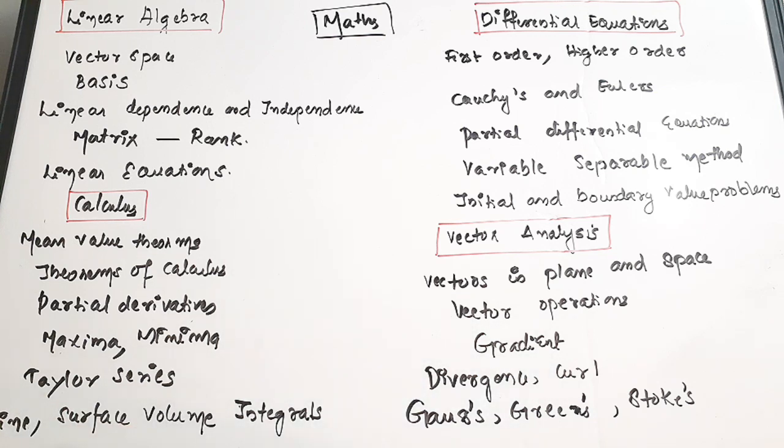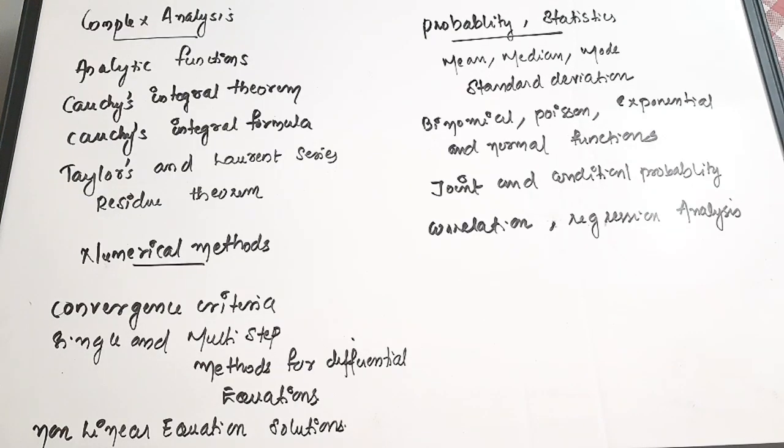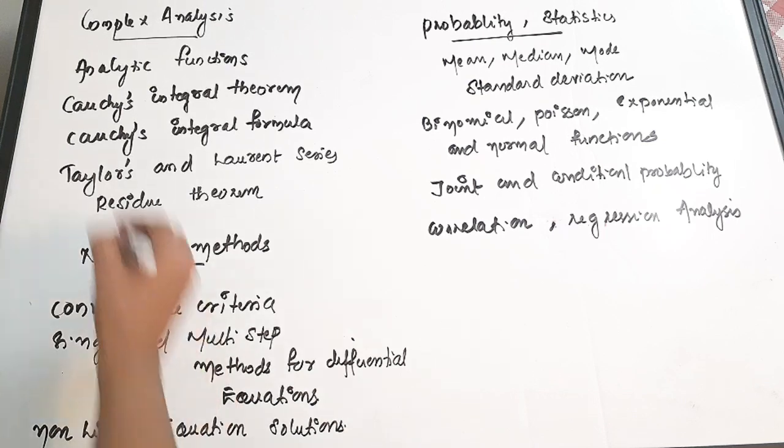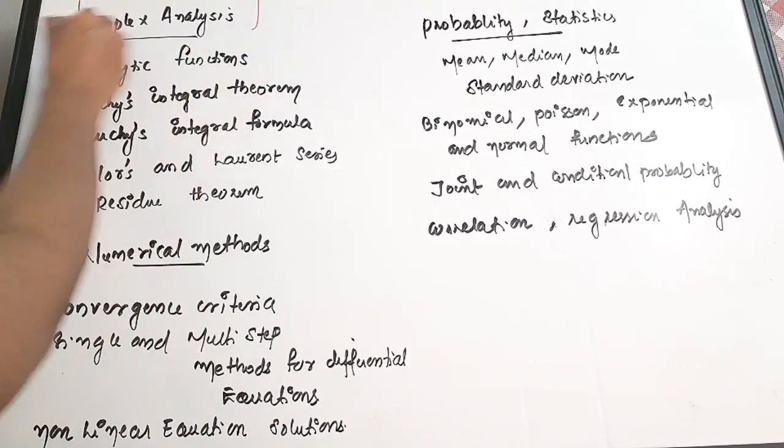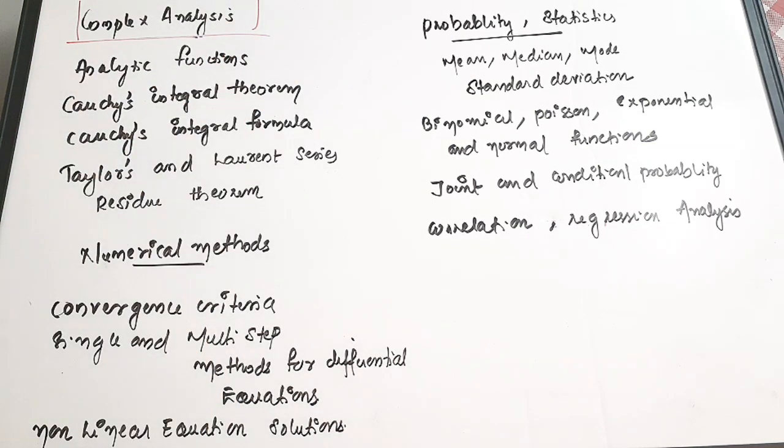Okay, next we are going to see the other chapters from engineering mathematics. The next important chapters are complex analysis, numerical methods, and probability and statistics. In complex analysis, complex functions are important: analytic functions, Cauchy's integral theorem, Cauchy's integral formula, Taylor and Laurent series, and the residue theorem.